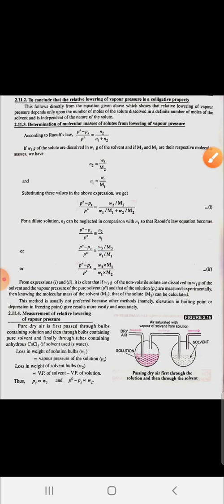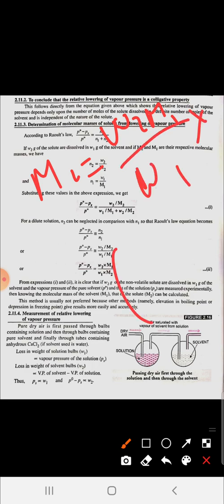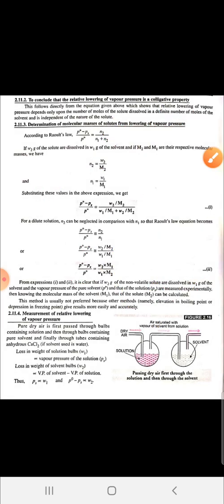If you conclude, M2 will be equal to W2 M1 upon W1 into P naught upon P naught minus Ps, as it will be reversed on the other side. So this is your calculation of molecular mass.